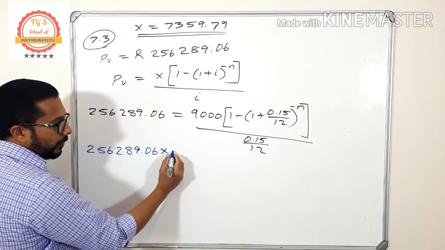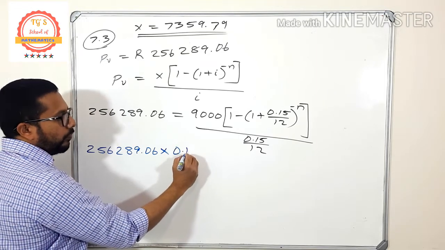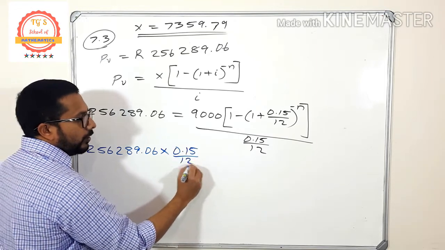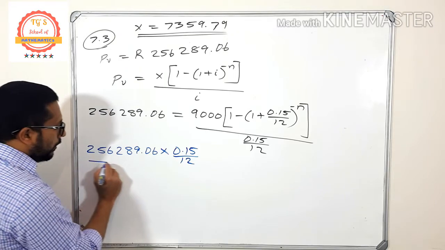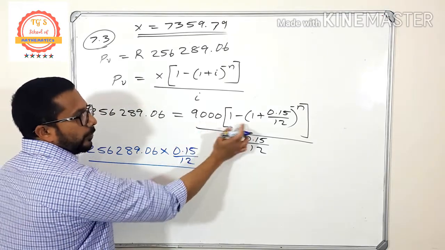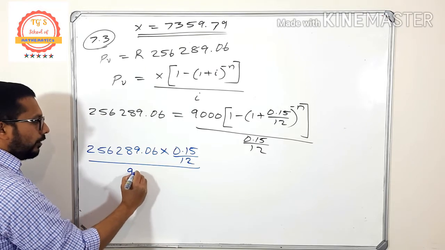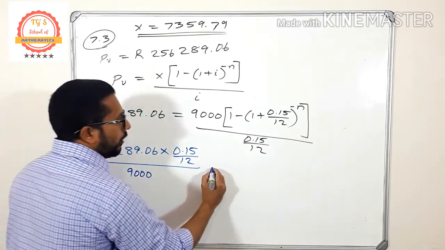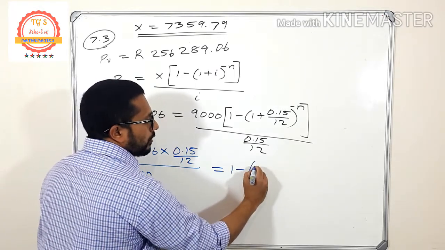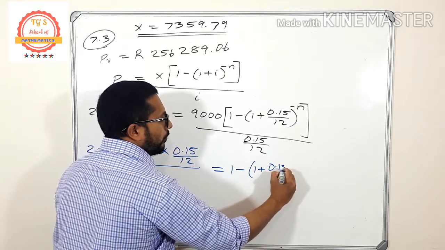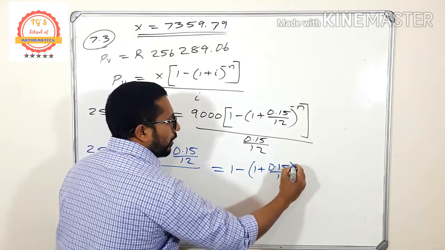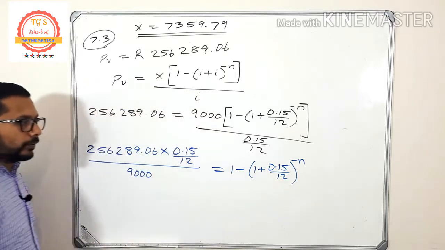So this one is multiplication, 0.15 divided by 12 divided by, this is multiplication, so on this side it is division. So divided by 9,000 is equal to 1 minus 1 plus 0.15 divided by 12 raised to minus n.